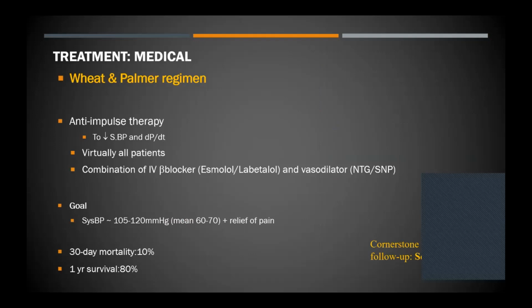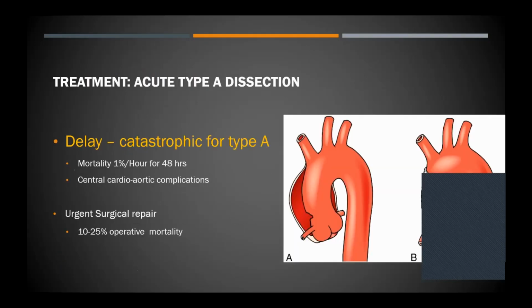So what we are trying to do is reduce the systolic BP and the pressure gradient across the aorta, the dP/dt. This is achieved by giving IV beta blockers and vasodilators. And we try to achieve a BP goal of a systolic BP of around 100 to 110 millimeters of mercury. And this also helps in relieving the pain. Treatment, of course, doesn't stop at that. We have to keep the patient on ongoing imaging to see what is happening with the dissection.